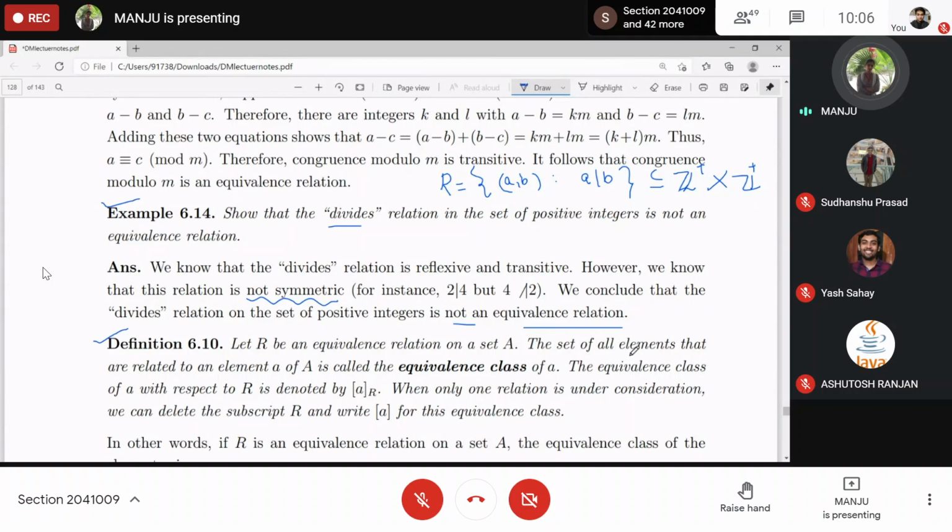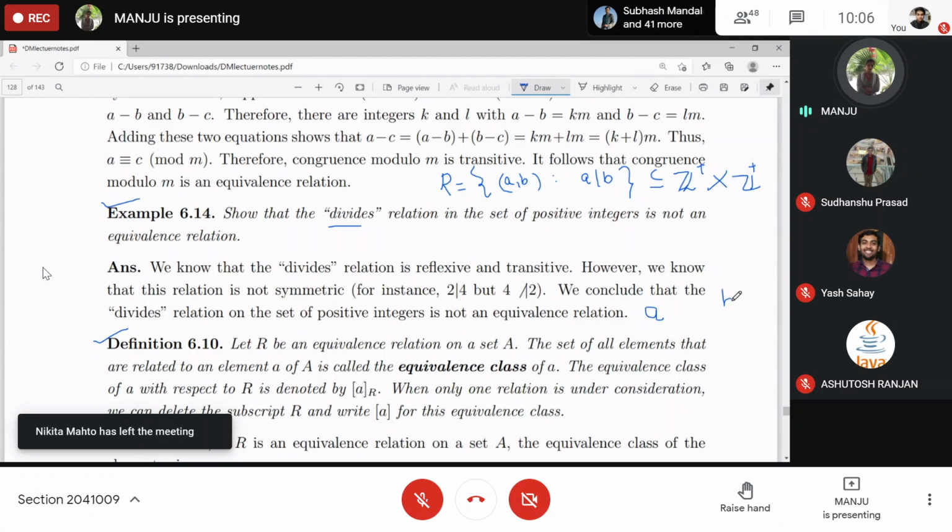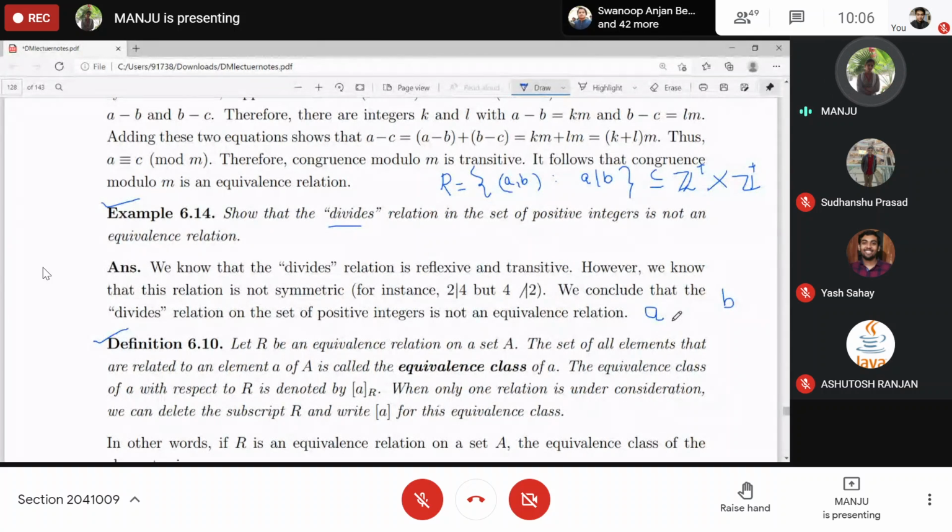If you take any element a from this set A, and collect all those elements b1, b2, b3, up to bn which are related to a, in a set, that is known as the equivalence class of a.